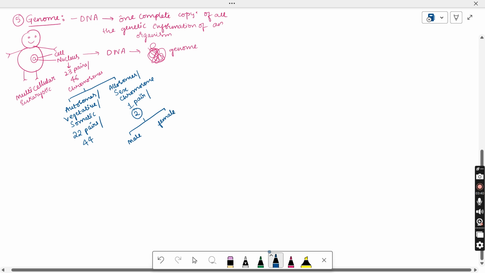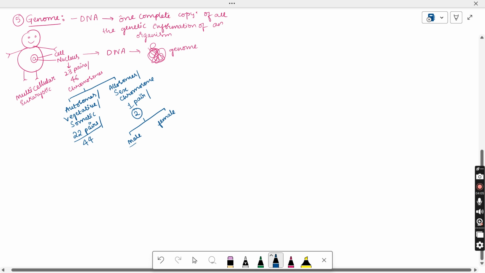So we know that the male and the female look the same except for the gender. We are going to differentiate male and female according to their gender. So whatever the body parts are there, heart, liver, kidney, external appearance, everything is the same just because these 22 pairs of chromosomes are common in male and female. Coming to the one more pair, it is different. That's why the gender is different.